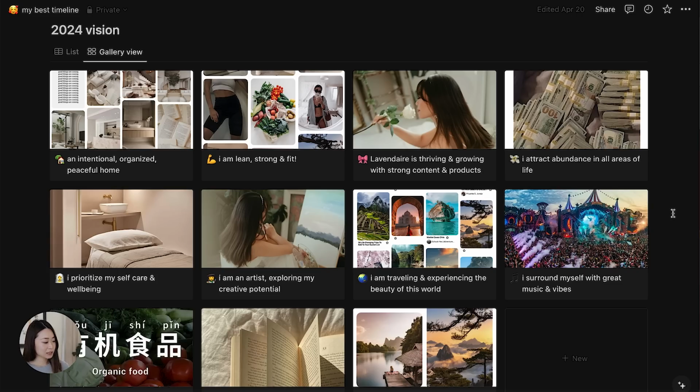I don't really use this that much because I use my other workbook and my other page, but I like to have at least my monthly and quarterly goals there. Back to my best timeline template.